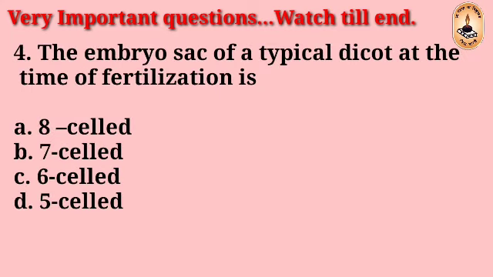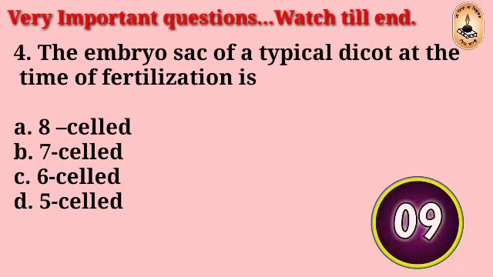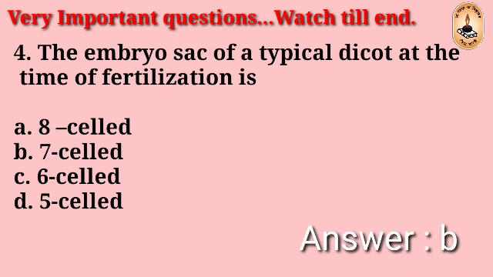Question number 4. The embryo sac of a typical dicot at the time of fertilization is: 8-celled, 7-celled, 6-celled, 5-celled. The right answer is B, 7-celled.